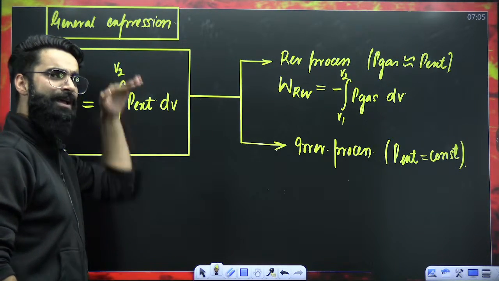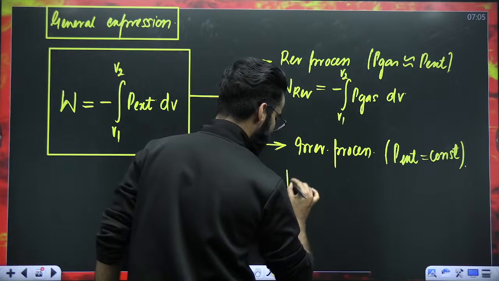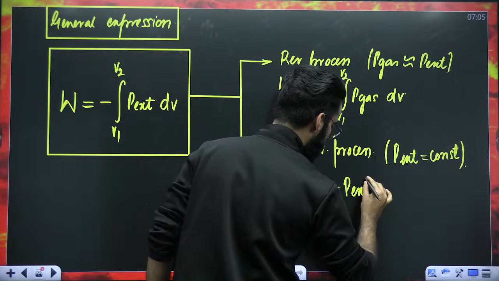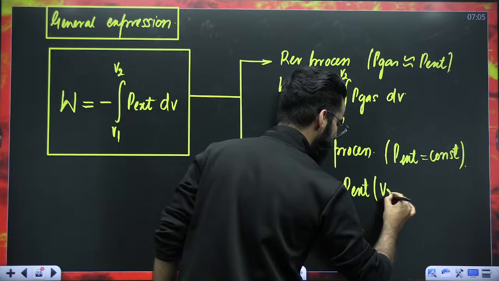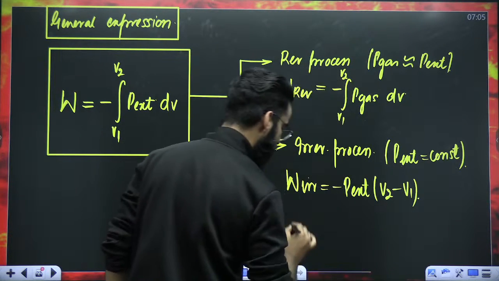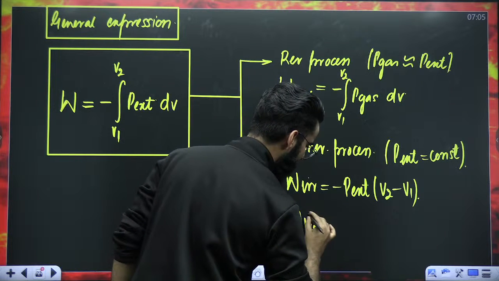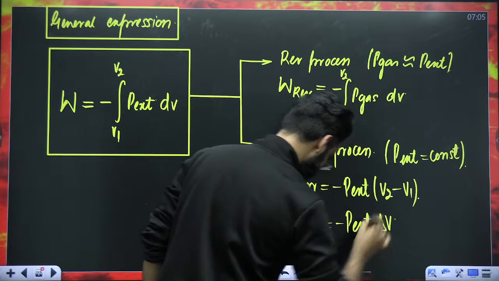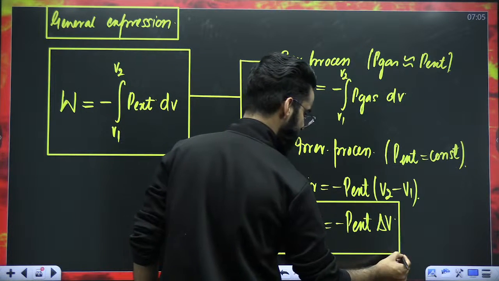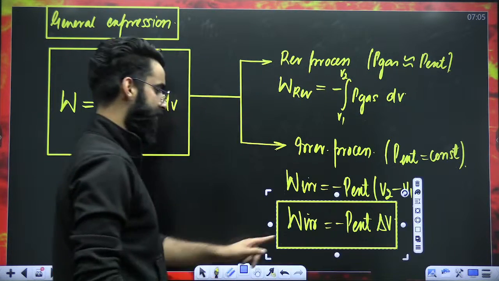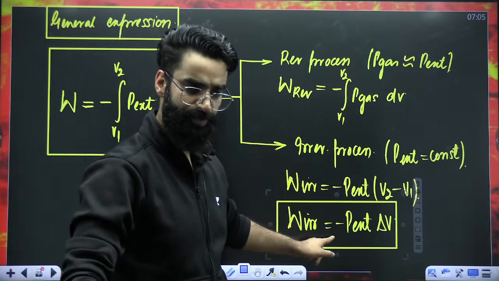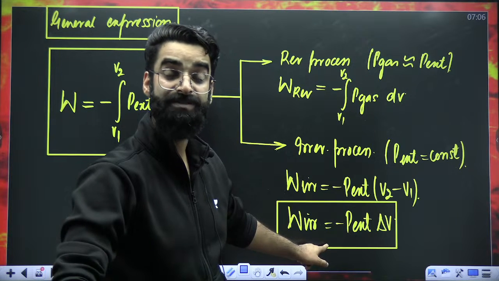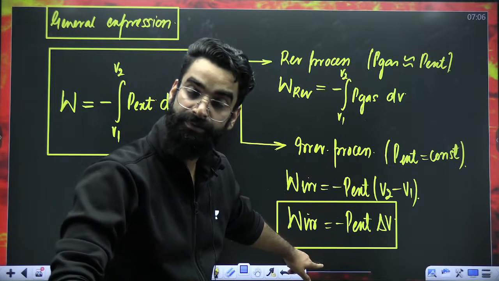Integral of dV is V, upper limit minus lower limit. So you get the final expression. Work done in irreversible processes is equal to minus P external times V2 minus V1, or you can write it as W irreversible is equal to minus P external delta V. This particular expression, which you'll be using here, is valid only for irreversible process, not reversible process.